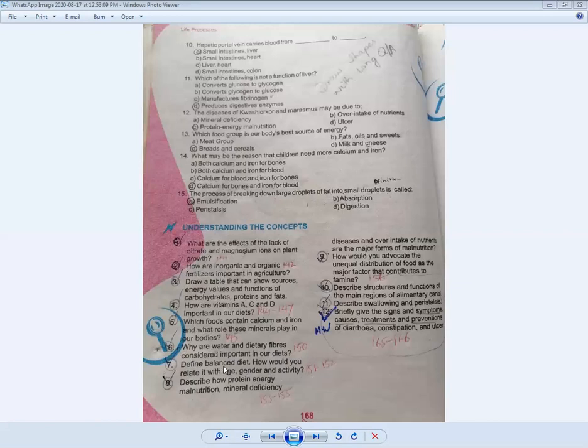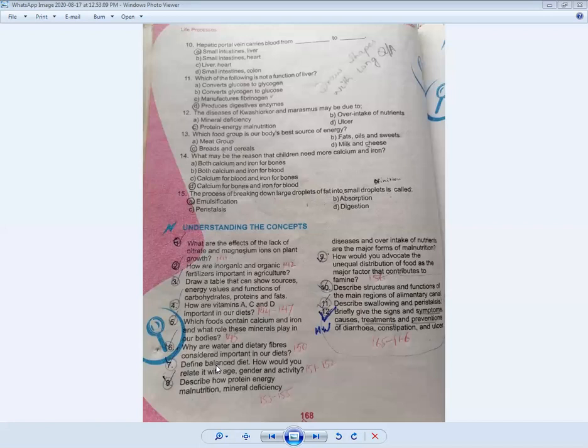Now we will discuss what a balanced diet is. We all know our body needs different types of food at different times. So we should take a balanced diet and change our food. Our food should consist of proteins, carbohydrates, fats, and vitamins. If any food is missing, it can cause a deficiency disease. For example, if there is a lack of vitamin A inside our body, it can cause night blindness and color blindness.